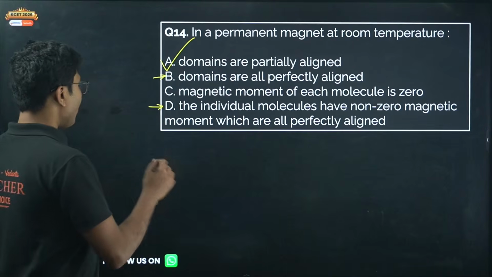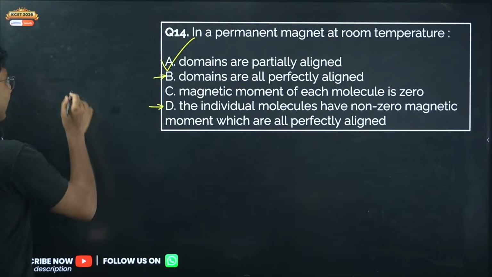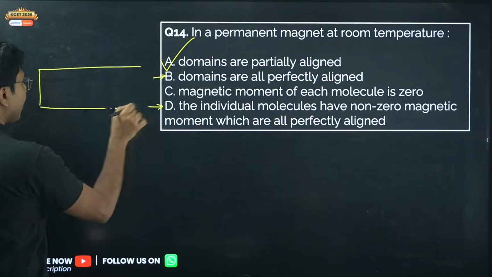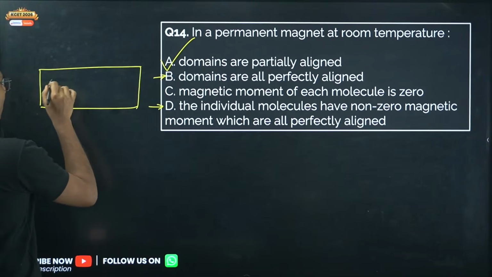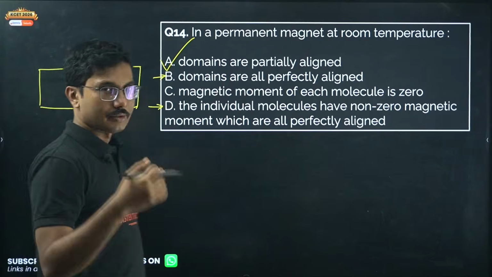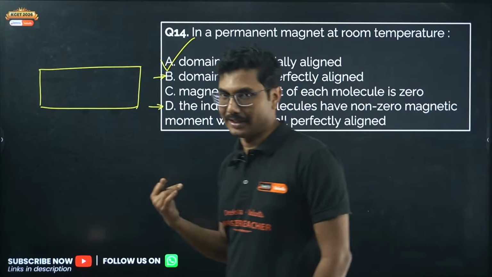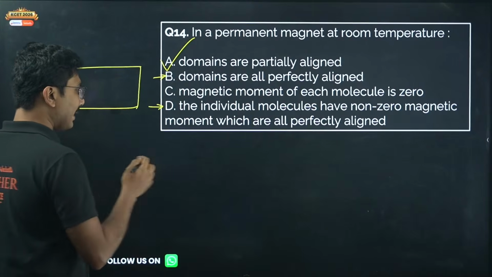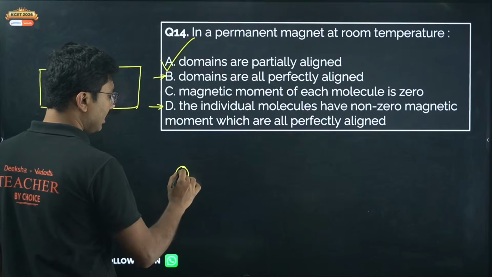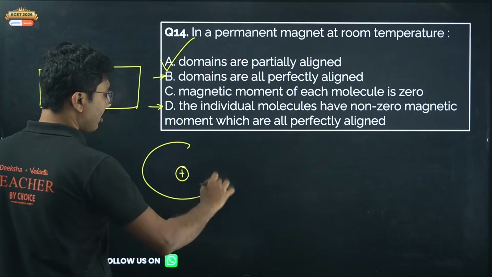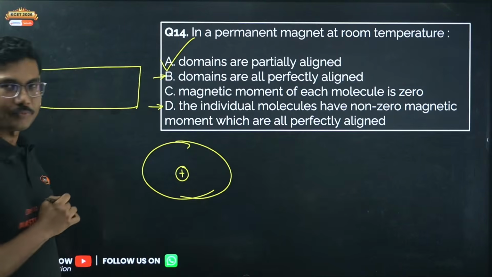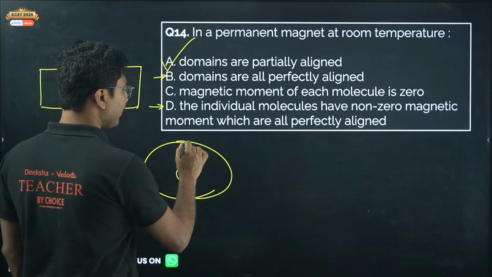Domain means, what happens if you are considering a ferromagnetic material? All molecules present in a ferromagnetic material have their own magnetic field; they all have their own magnetic moment. Magnetic moment means, suppose this is the nucleus and an electron is orbiting around the nucleus.